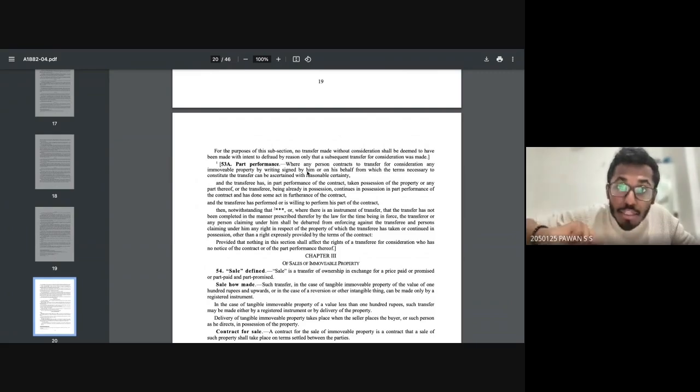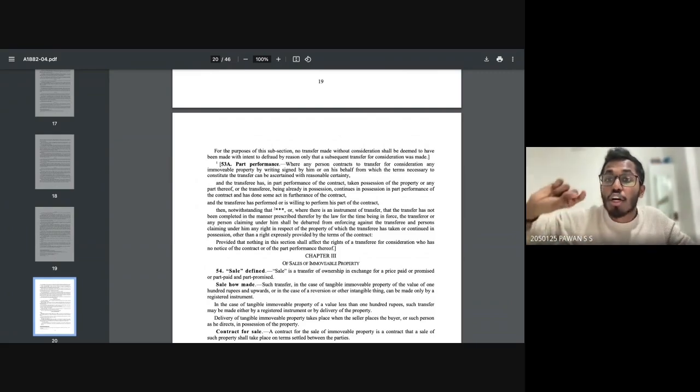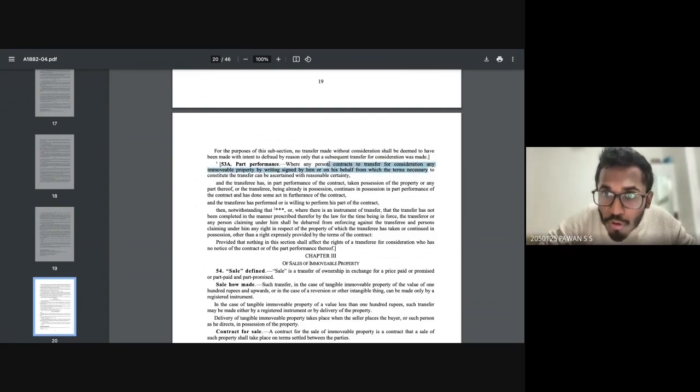Where any person contracts to transfer for consideration any immovable property by writing signed by him or on his behalf, from which the terms necessary to constitute the transfer can be ascertained with reasonable certainty. I'll repeat once again. Where any person contracts to transfer for consideration any immovable property by writing signed by him or on his behalf, from which the terms necessary to constitute the transfer can be ascertained with reasonable certainty,